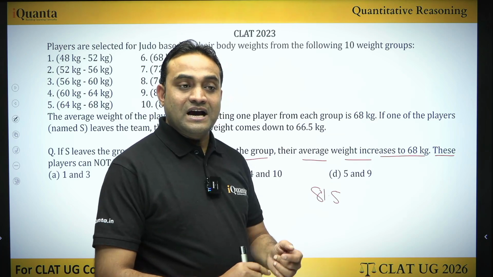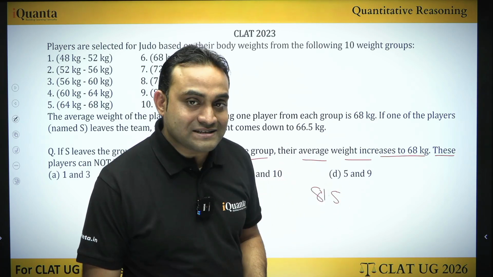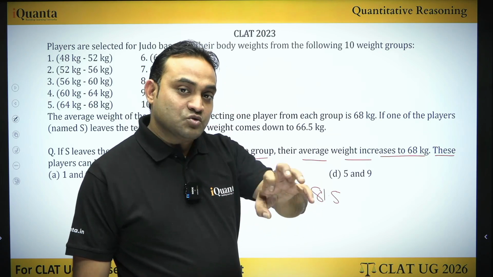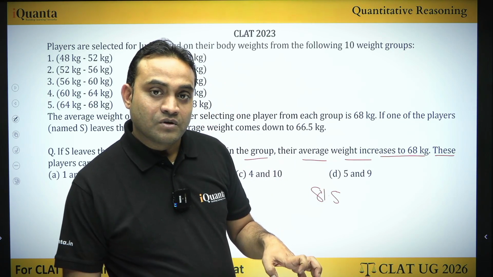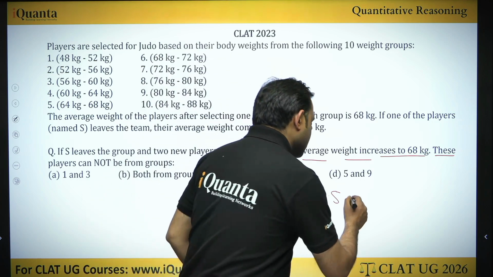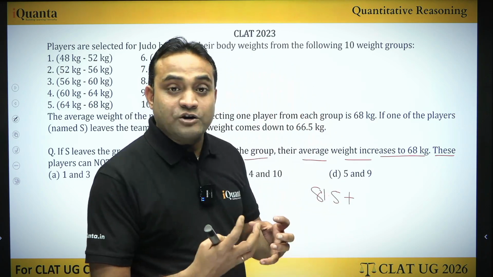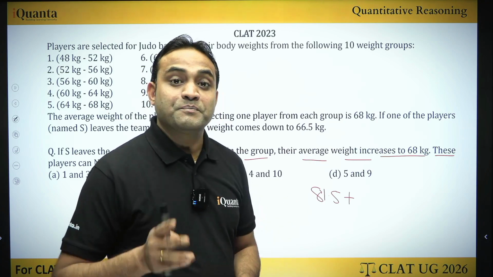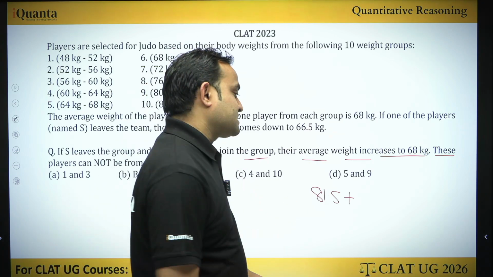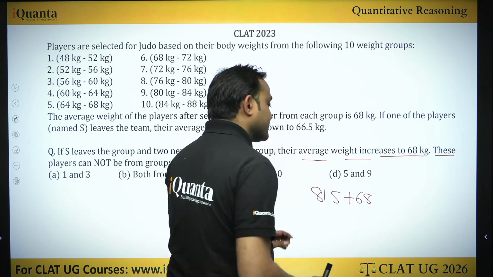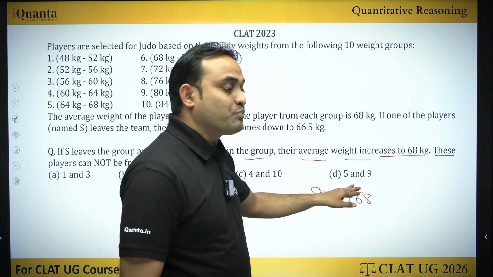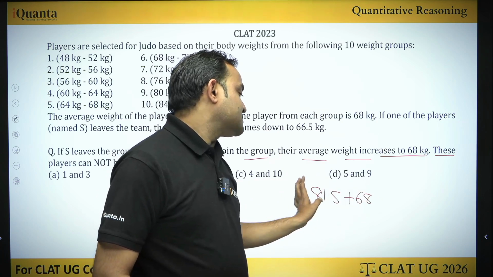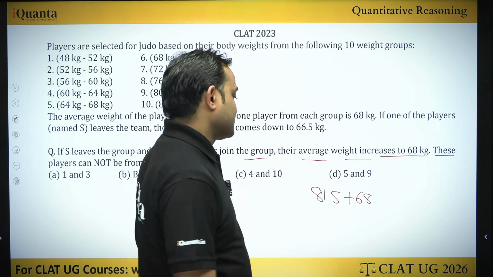So can we say the average given is again 68. We need the weight of S to keep the average of 10 players equal to 68, plus the 11th player must be 68. Or we can say the sum of the weights of these 2 players must be 81.5 plus 68, which is equal to 149.5 kg.